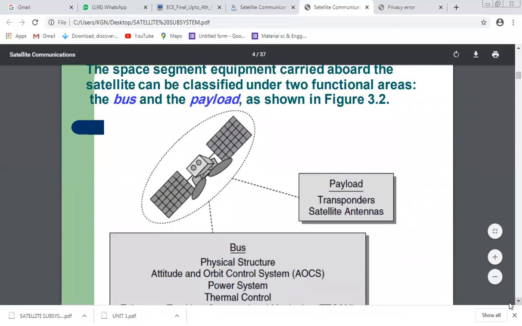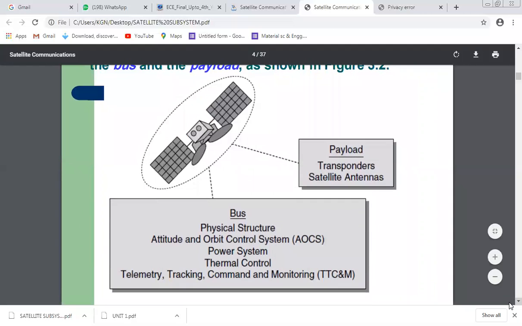The space segment, or equipment carried aboard the satellite, can be classified into two functional areas. One is the bus, another is the payload. Payload is the transponder and the satellite antenna, which are all built into the satellite. Bus is the physical structure, attitude and orbital control, power system, thermal control, TT&C and AM. These are all part of the bus.